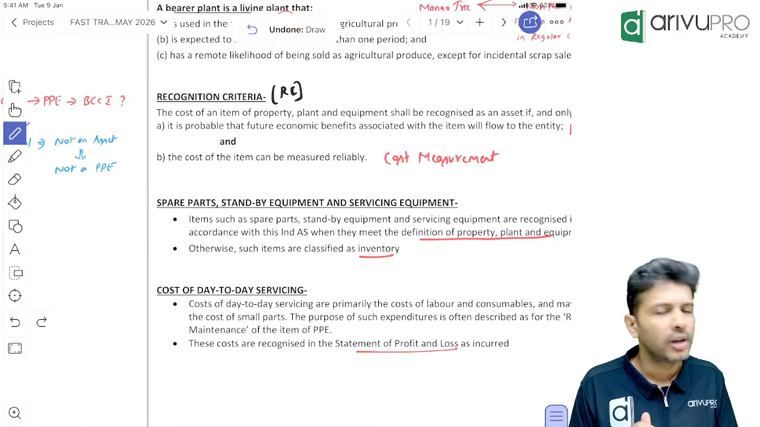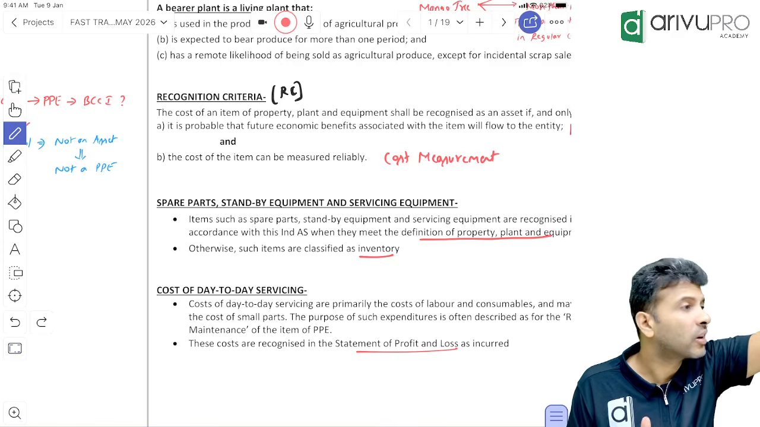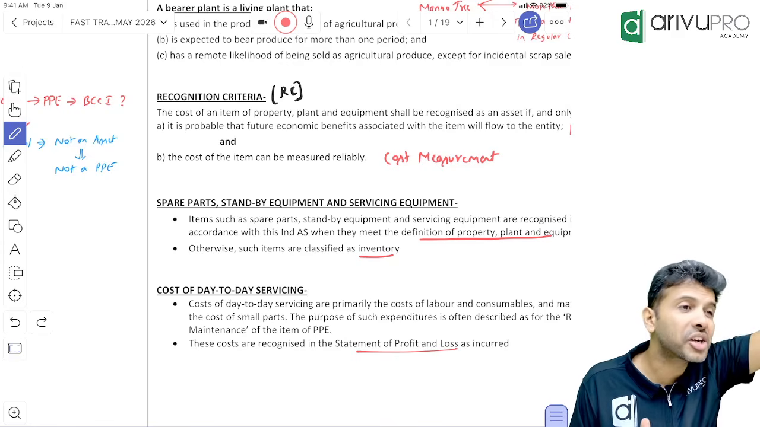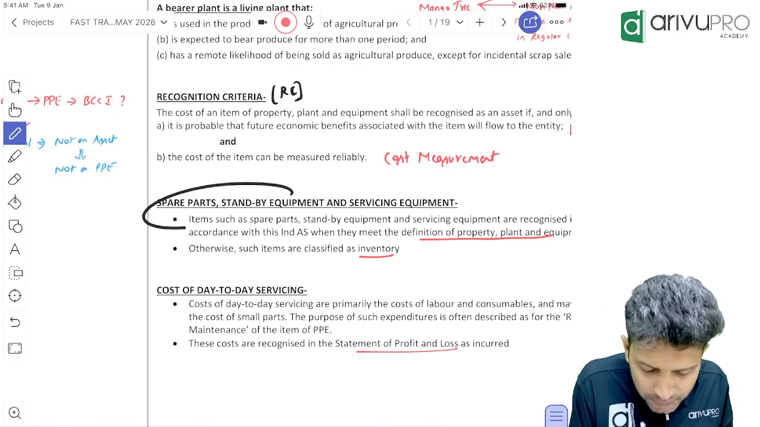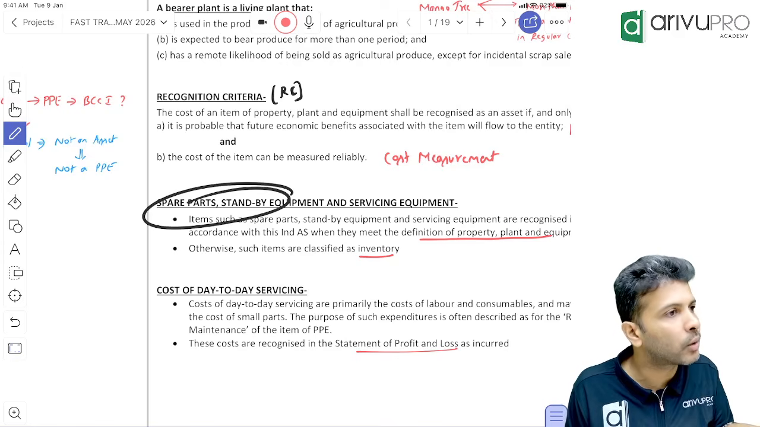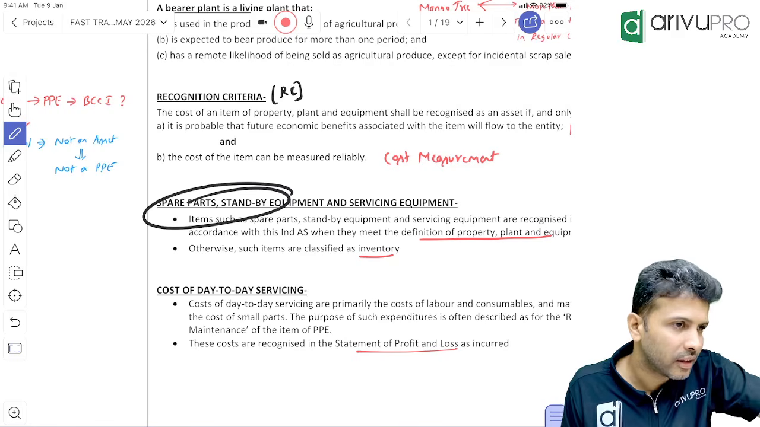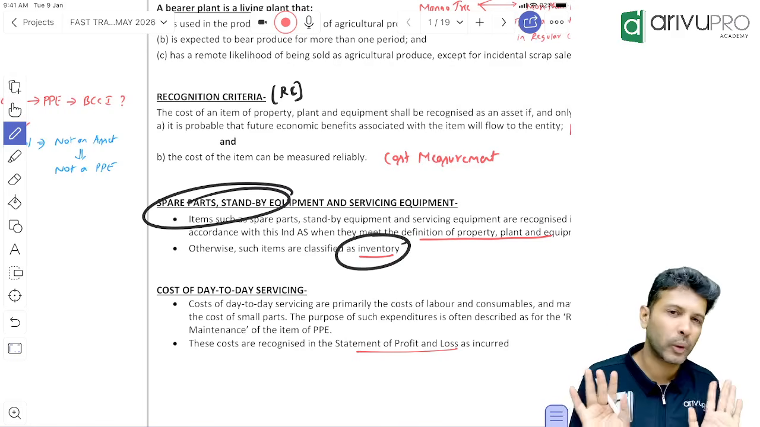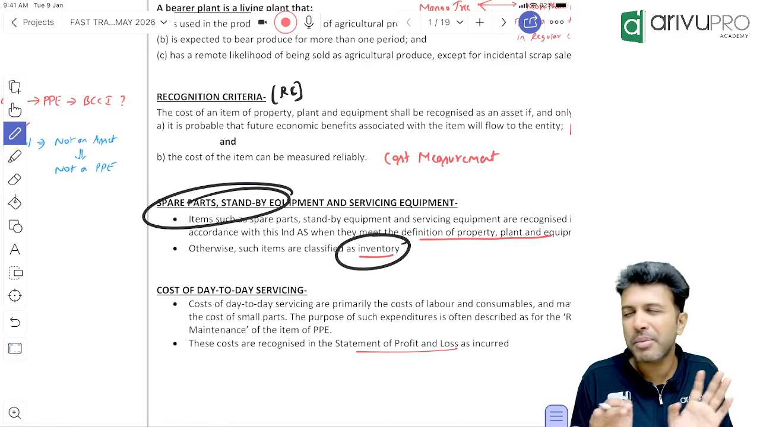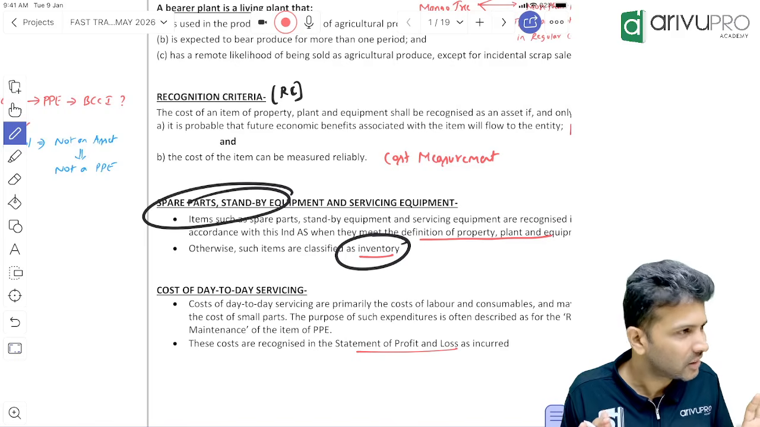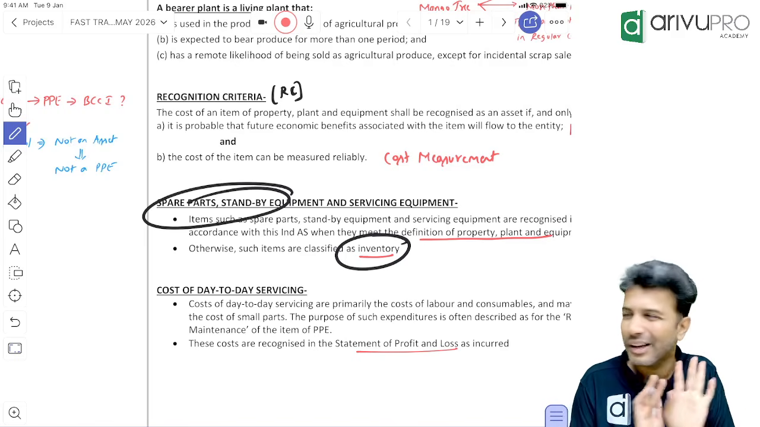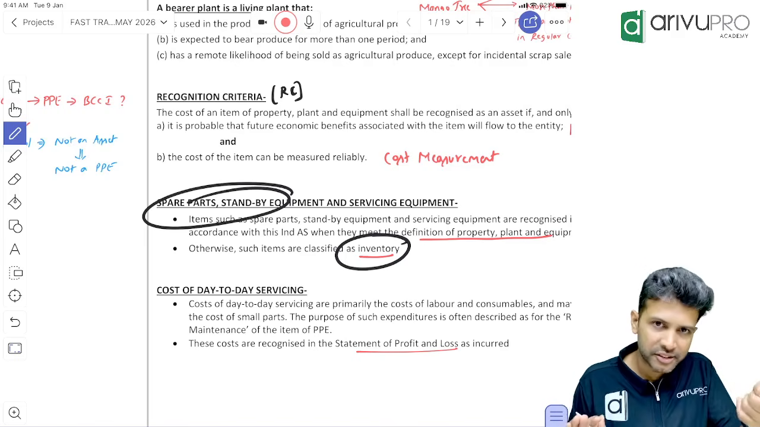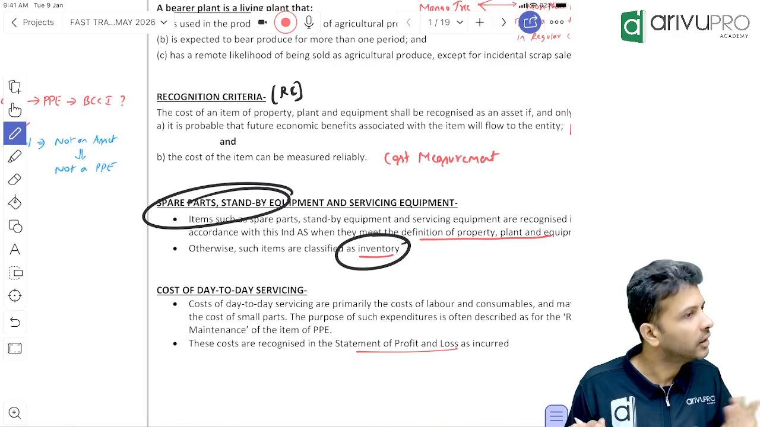Very simple. If RC is met, what is that? RC, recognition criteria, is satisfied. Then even the spare part or standby equipment, we show it in our balance sheet as PP. If it is not satisfied, then it gets classified as inventory. That's a one-liner. All this may be picked up for MCQ questions. They will not come otherwise. 1 mark or 2 marks maximum. Okay, RC met, PP. Otherwise, inventory.